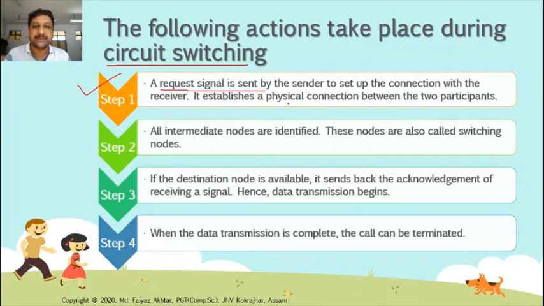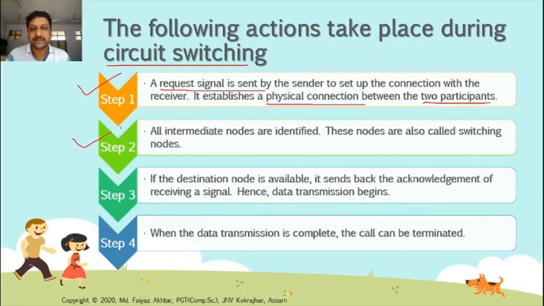It establishes a physical connection between the two participants. In circuit switching, the request signal is sent by the sender to the receiver, and it establishes a physical connection.